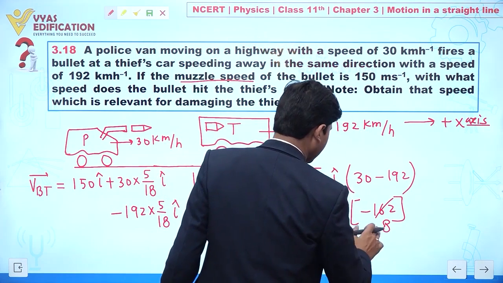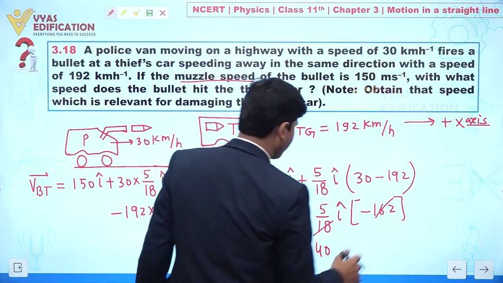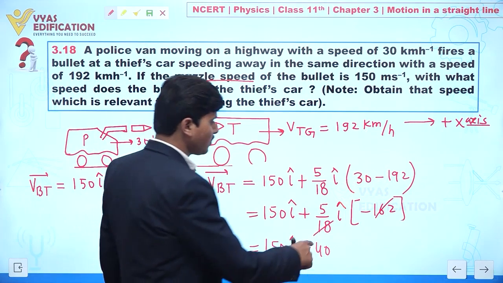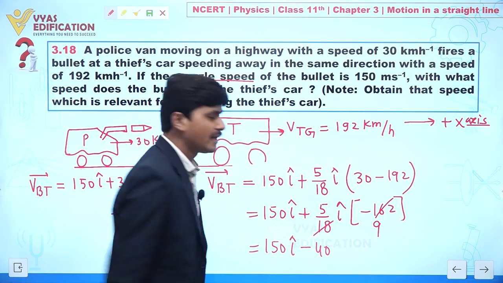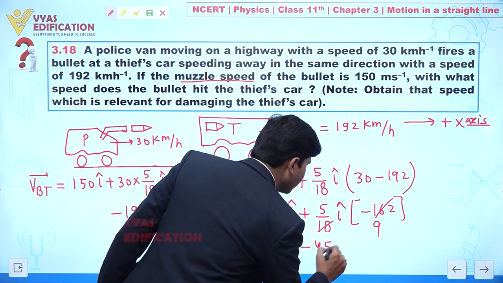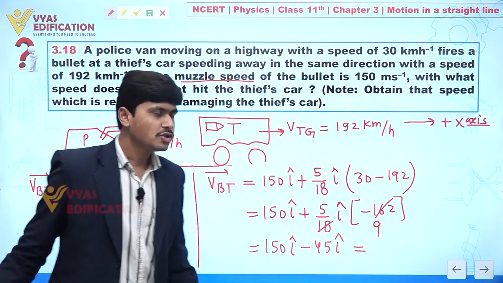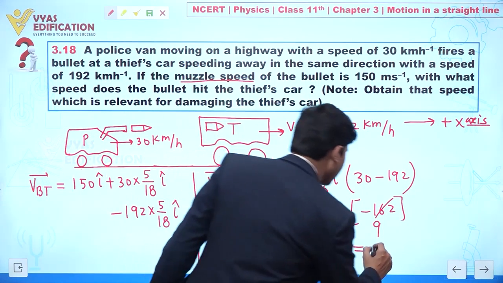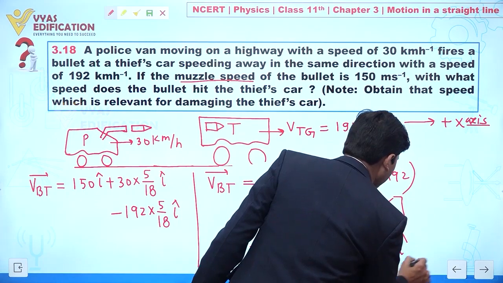yes, we can say this is 8, no, we can say 18, what is this, 9, yes, 9 times, clear? So from here we can write this is 45 i-hat, yes or no? So from here we can say 150 minus 45, this is equal to 105 i-hat, clear?